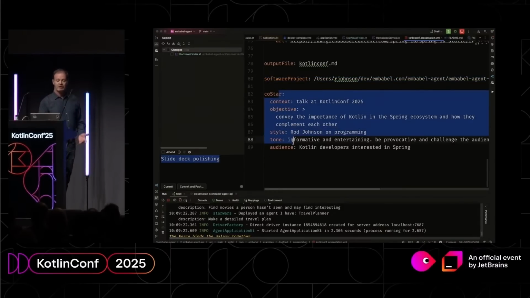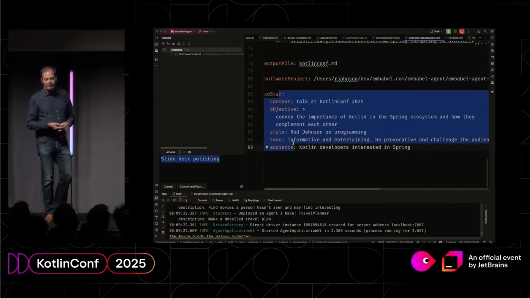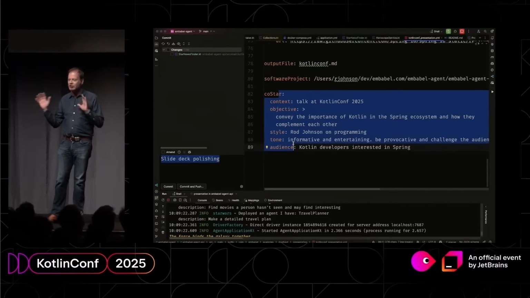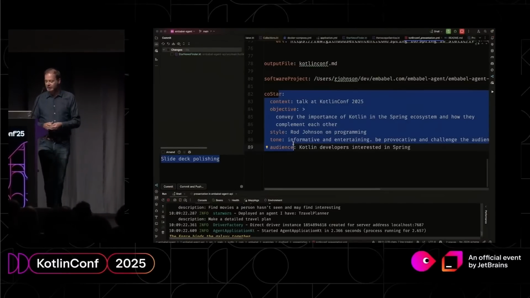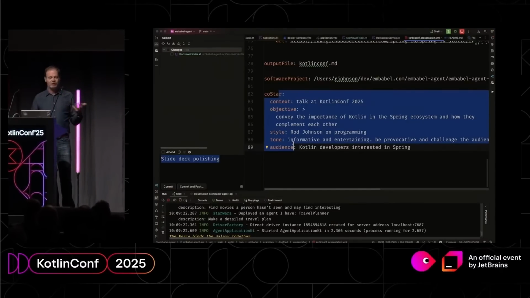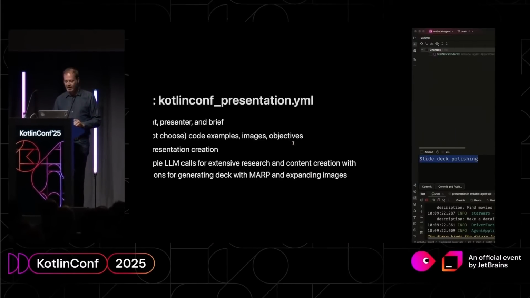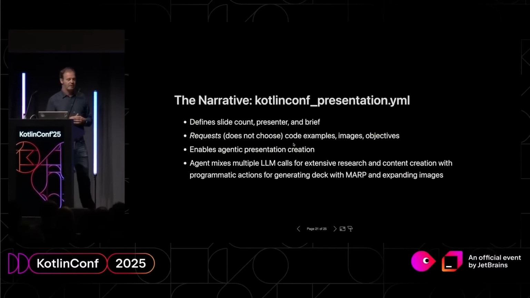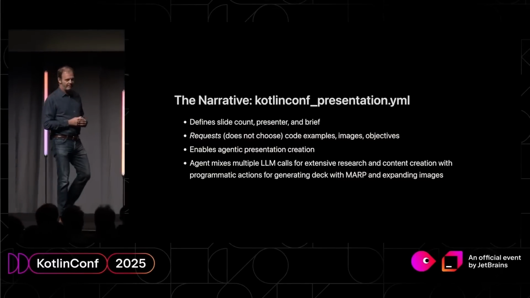And this is also using a framework that was actually developed by the Singapore government for shaping LLM responses. So COSTAR, which stands for context, objective, style, tone, and audience. What happened as the presentation was built is there wasn't one LLM call. There were probably about 15.